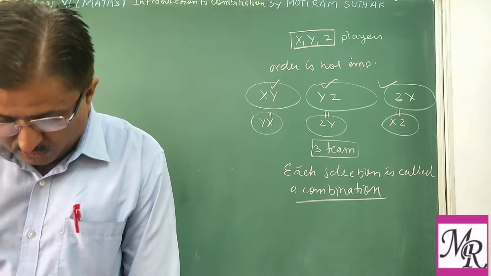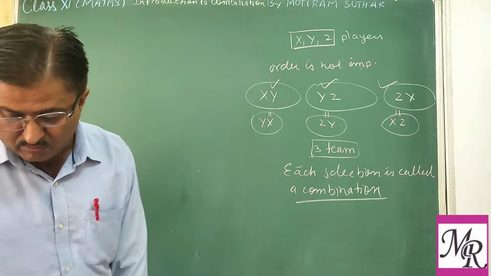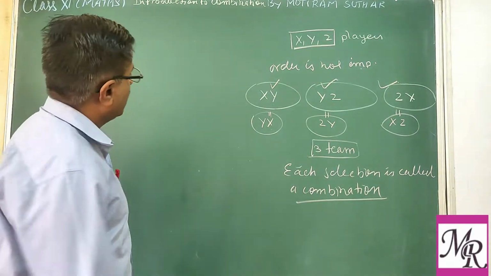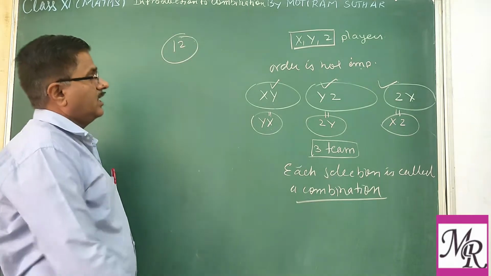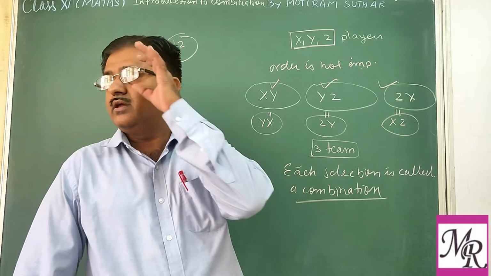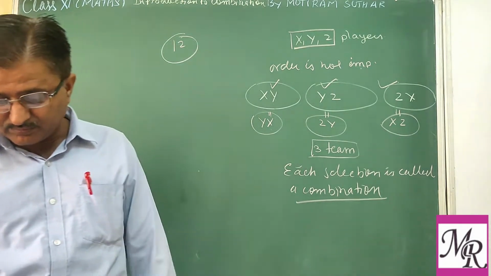So we may take one more example. 12 persons meet in a room and each shakes hands with all the others. Now 12 persons are there in a room and they want to shake hands with each other. In how many ways can they shake hands? Clear?